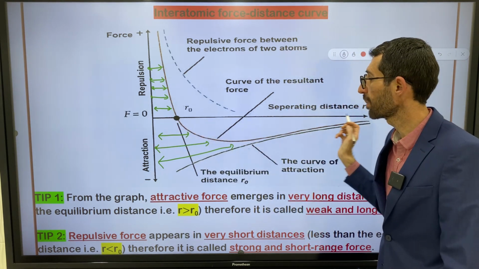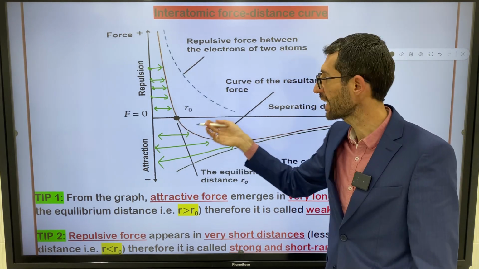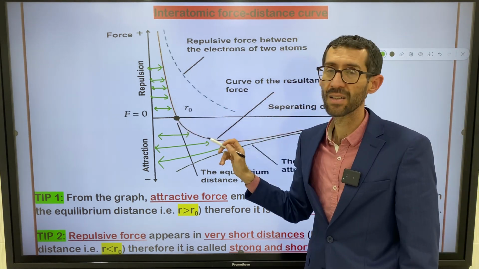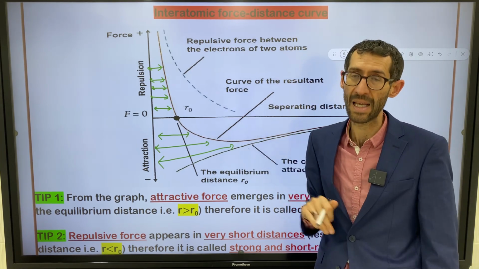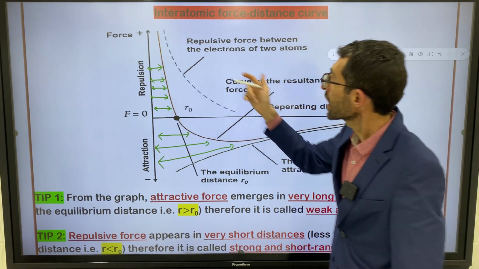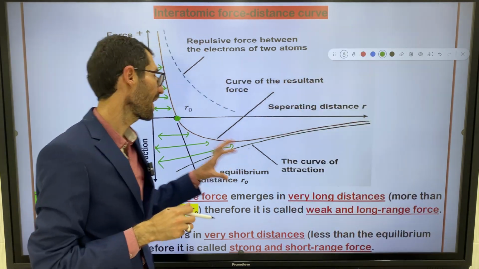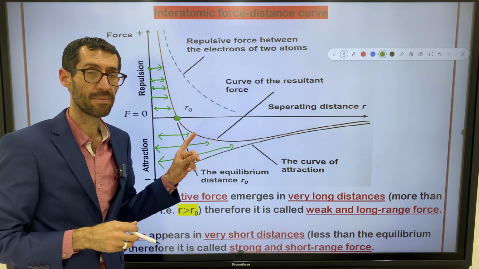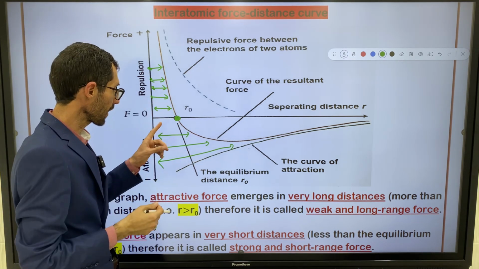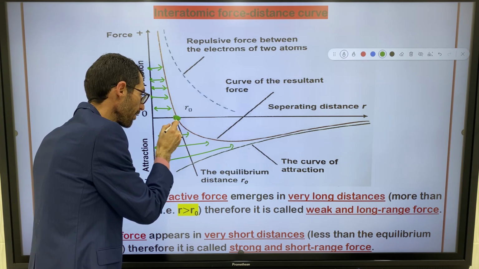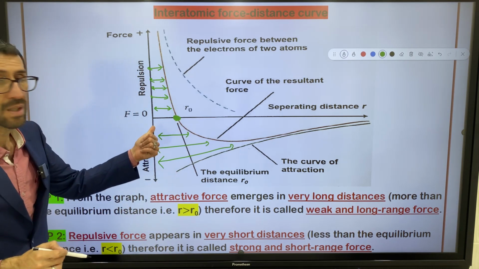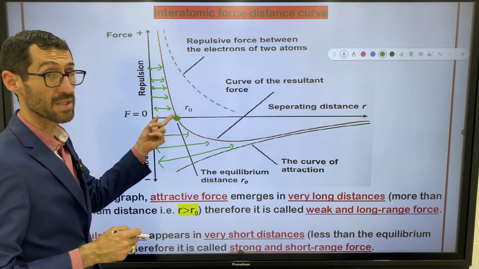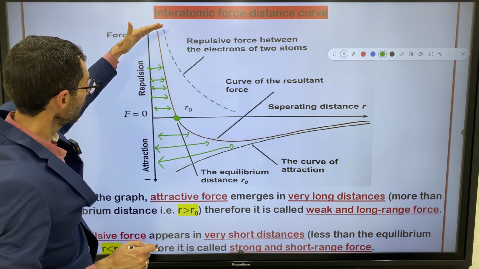Equilibrium distance or equilibrium state exactly lies at what? Exactly lies at the horizontal axis or x-axis, right? So we have this curve. I want you to think about the intersection of these curves at exactly this position. Could you tell me what this position represents?